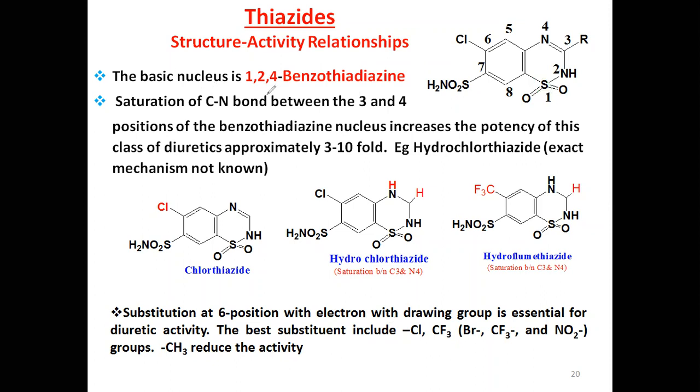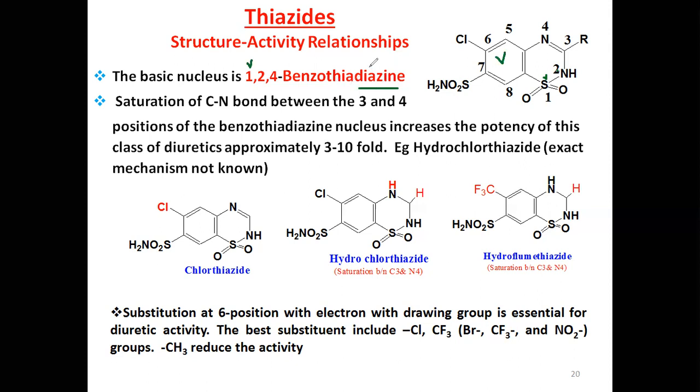The basic structure is 2,4-benzodiazine. Diazine. One is sulfur, and the nitrogens are at the second and fourth positions. To this, benzene is attached, like benzodiazepines.